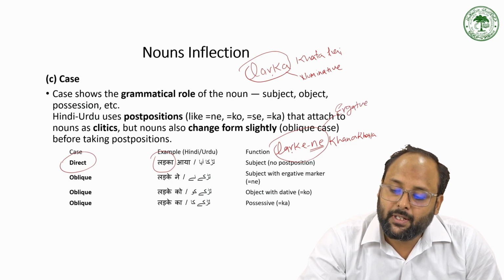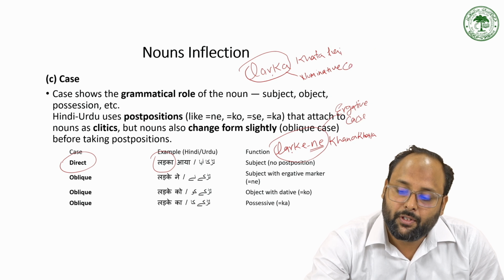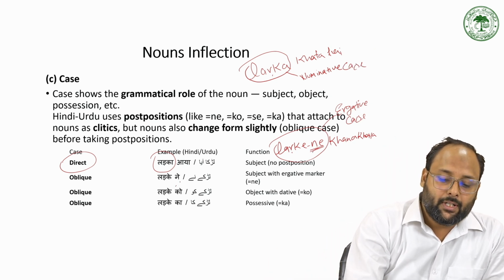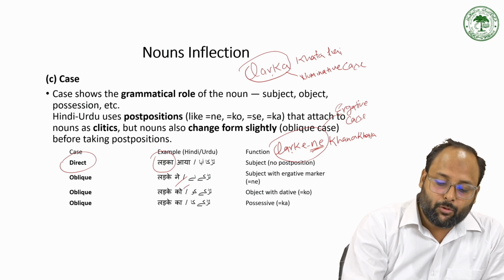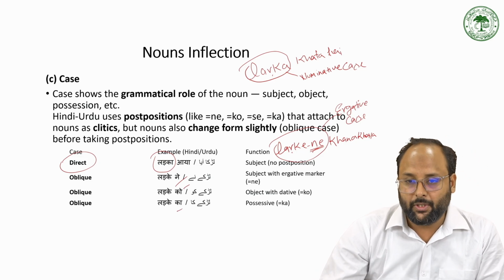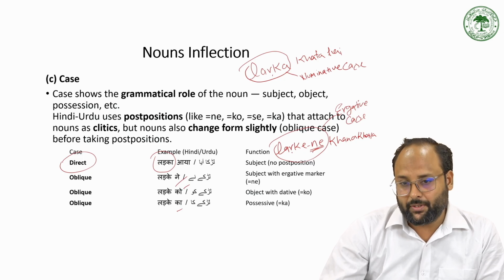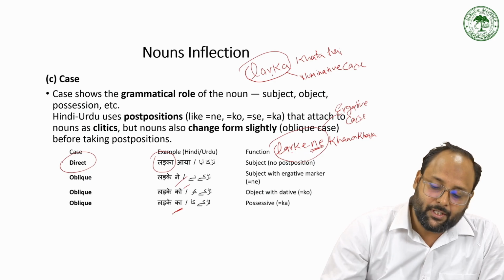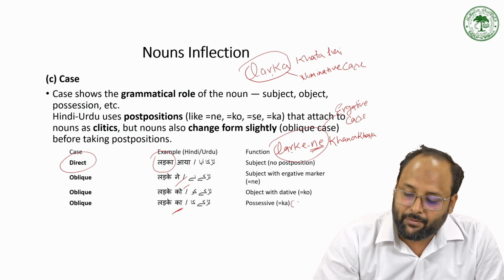So that is the ergative case. For ergative we have ne. For accusative we have ko. For the dative we also have ko. So ko is used for both dative case and accusative case. And sometimes ka is used for possessive case, or we can say the genitive case.